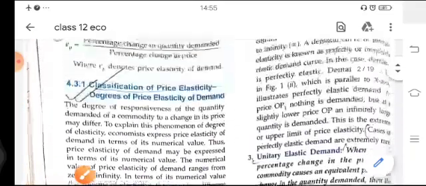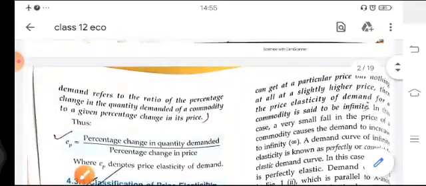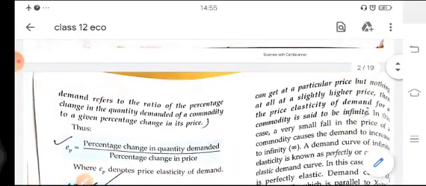Okay, when consumers are prepared to purchase all that they can get at a particular price but nothing at all at a slightly higher price, then the price elasticity of demand for a commodity is said to be infinite. It means that there is no fixity.